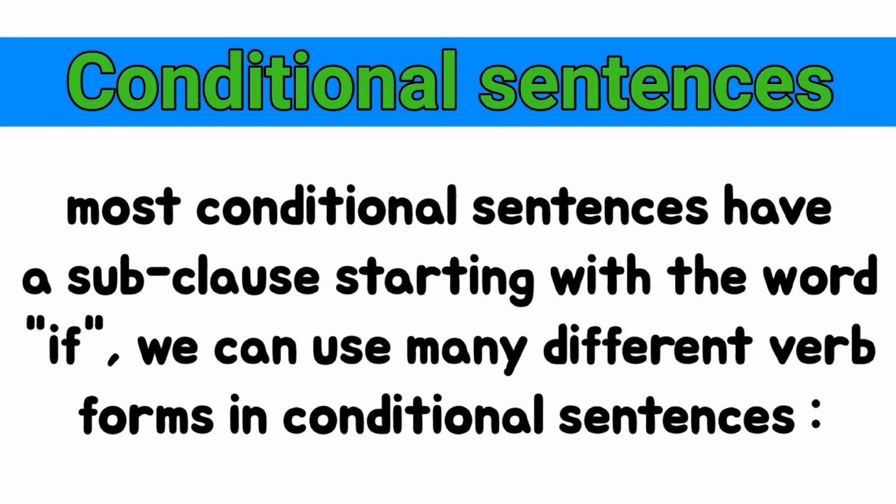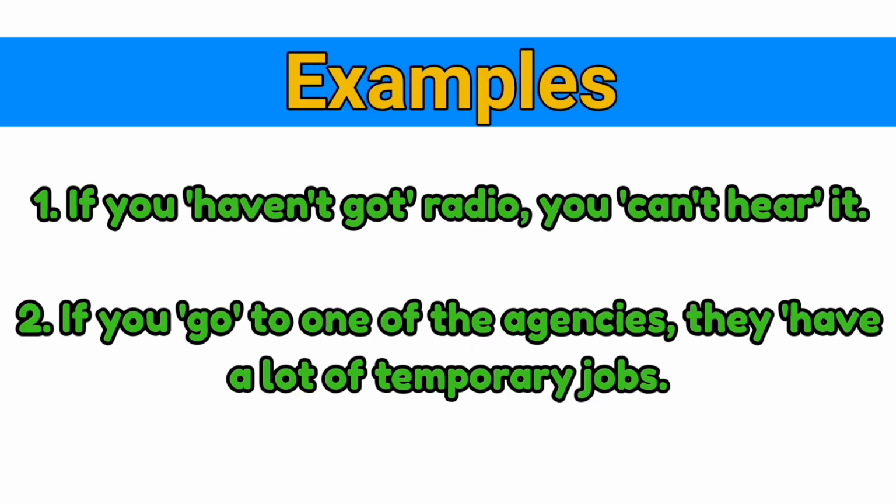Conditional sentences. Most conditional sentences have a subclause starting with the word if. We can use many different verb forms in conditional sentences. Examples: If you haven't got radio, you can't hear it. If you go to one of the agencies, they have a lot of temporary jobs.